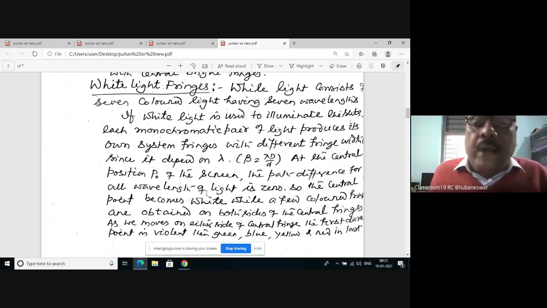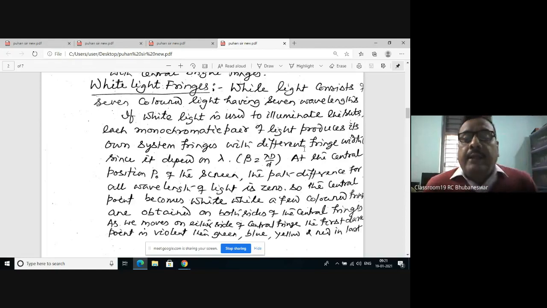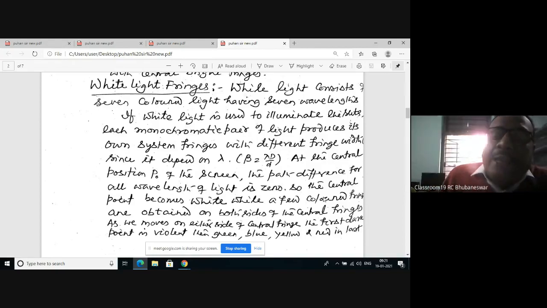Therefore, when white light is used for illumination of the slits, what will happen? Each monochromatic pair of light, suppose red light and red light, will interfere, and blue light, violet light, each pair produces its own patterns.